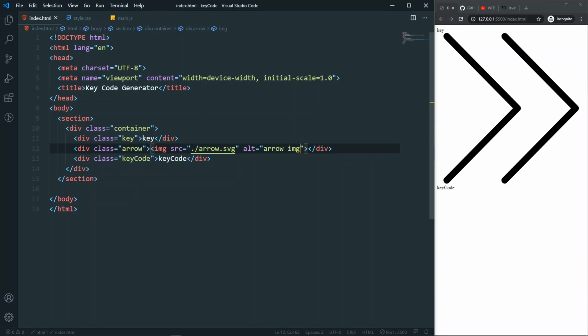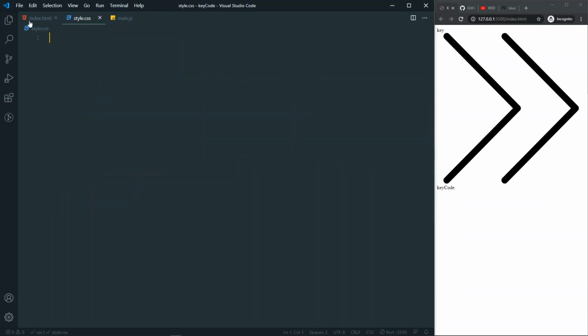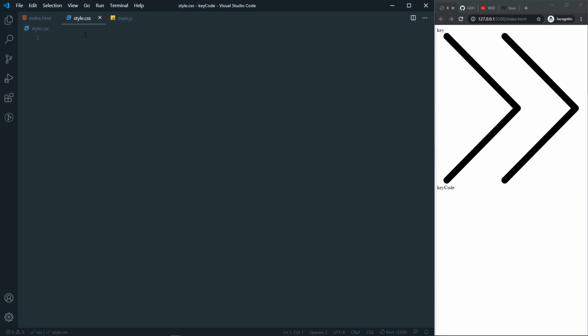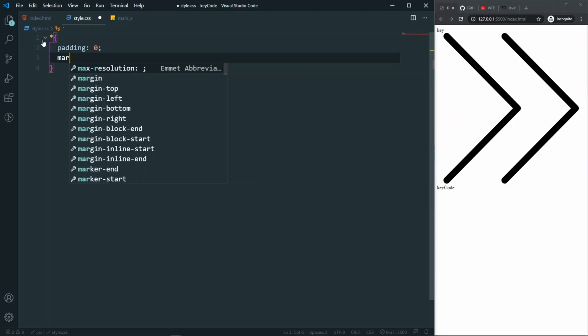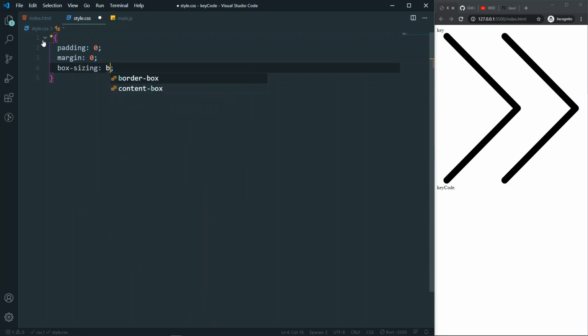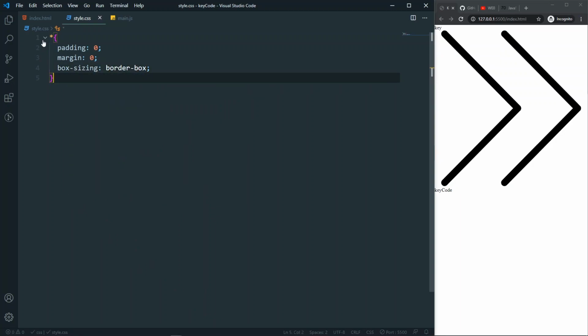After that let's come to our style sheet, and before that let's link the style sheet here, with the CSS link. In our style sheet, first of all let's remove all the unexpected gaps. With the universal selector, padding will be 0, margin will be 0, and box sizing will be border-box. Now we will not have any kind of extra gap here.